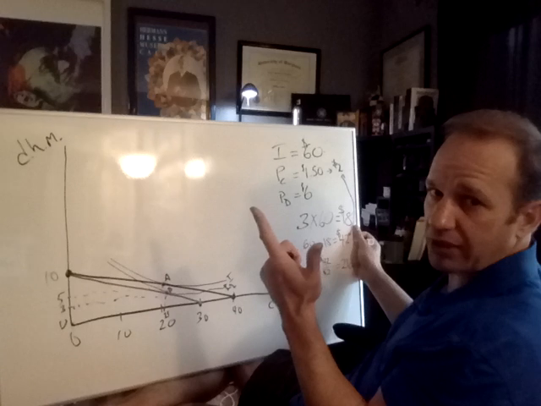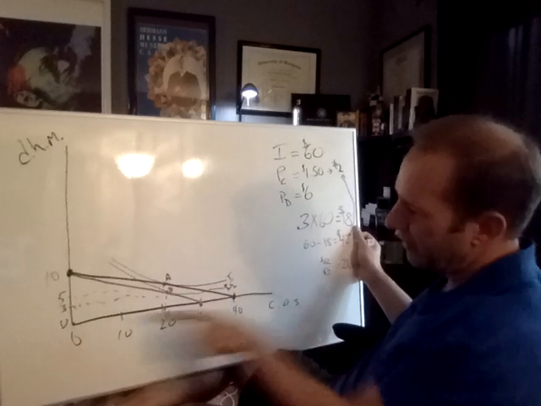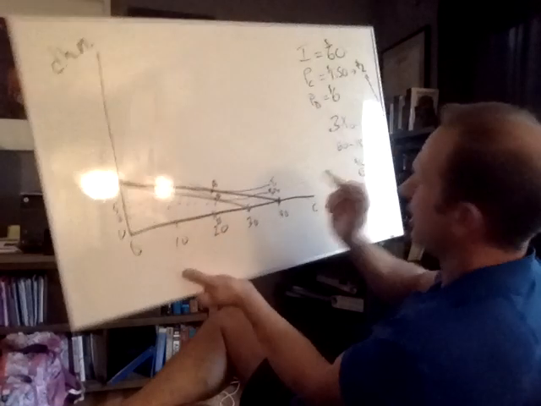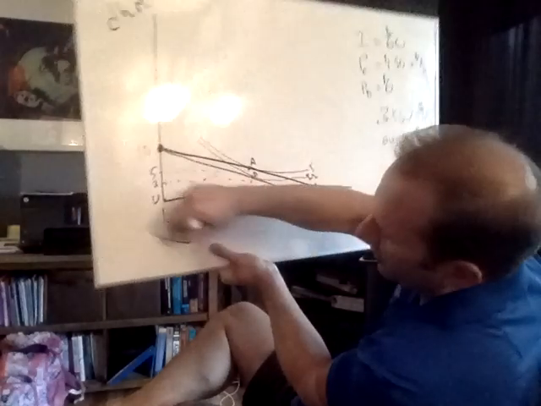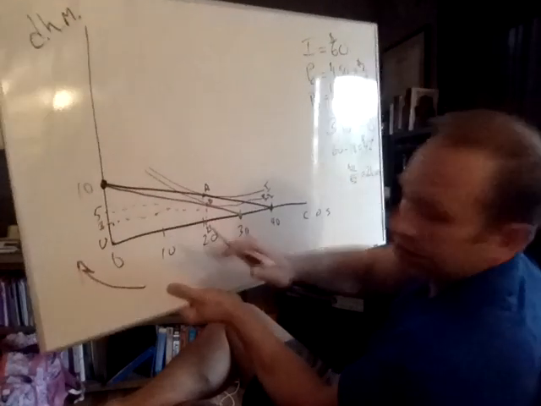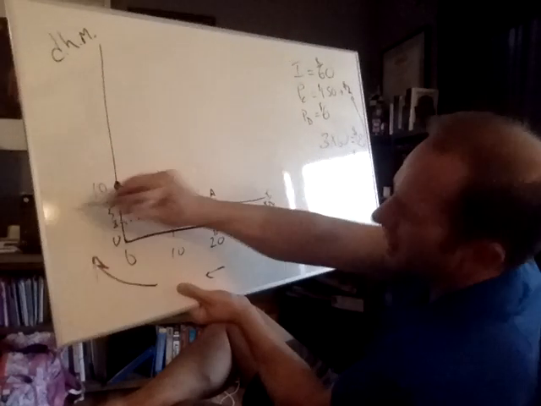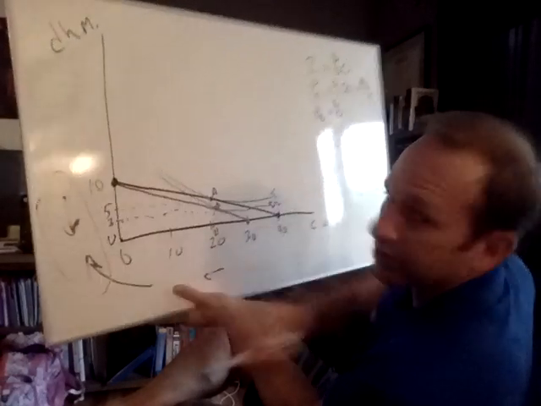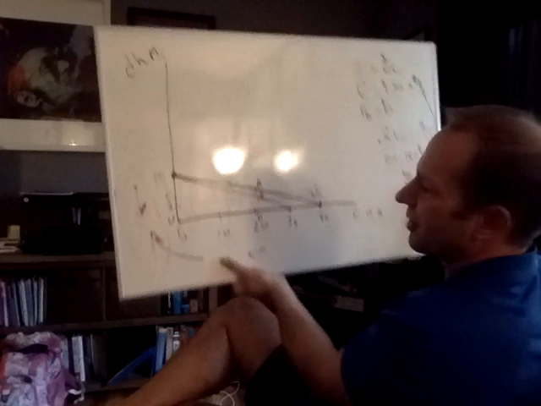Both words start with S. The substitution effect, that effect alone, would have driven this consumer in this direction. The income effect was less of both. The income effect was less of this and less of this. So we have a conflict here between income and substitution.